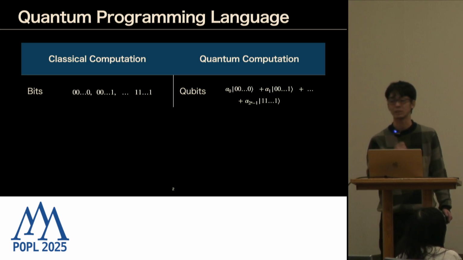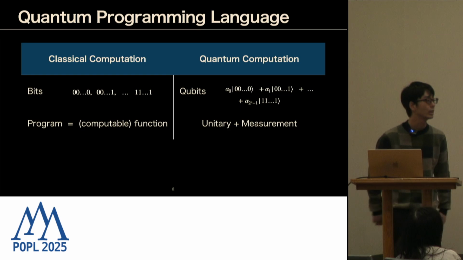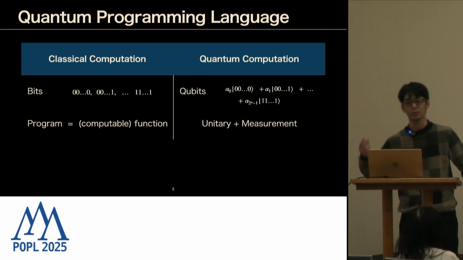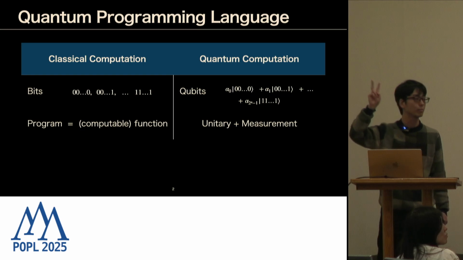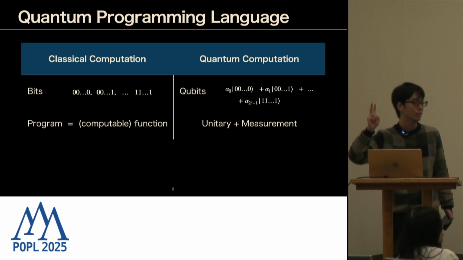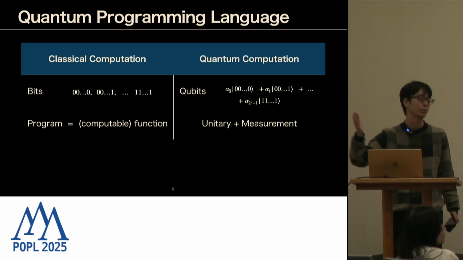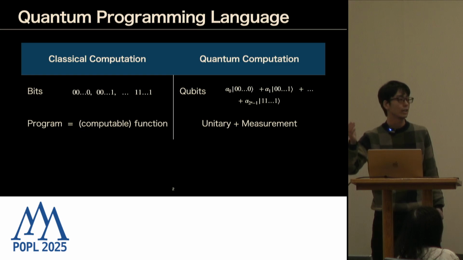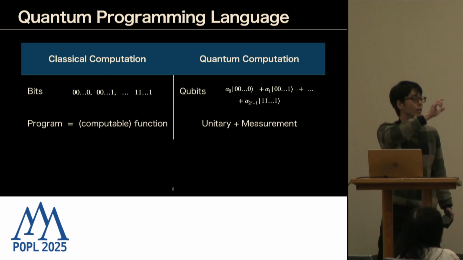of these bits. For functions and programs, in classical computation we can do usual arithmetic functions, but in quantum computation we have two basic operations: unitary operations and measurements. Unitary operations are the usual kind of computation, and measurement is a kind of projection from the linear combination to one sequence of bits.